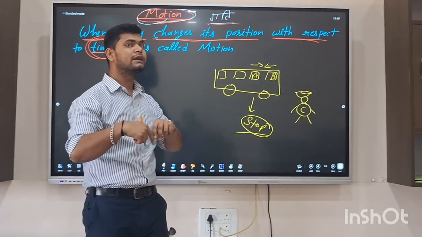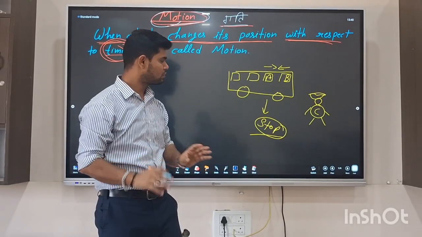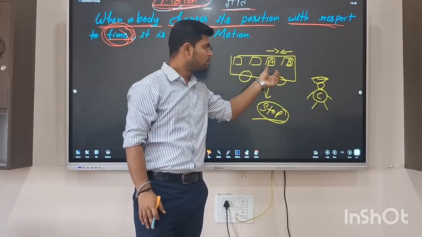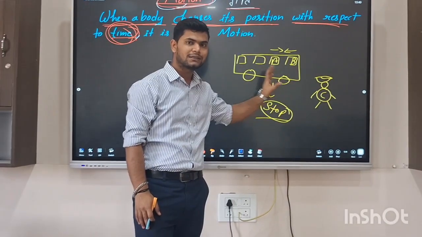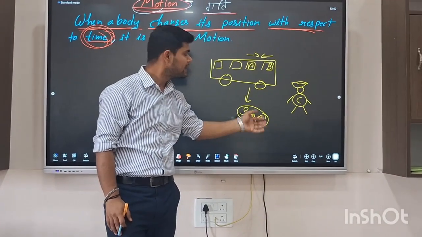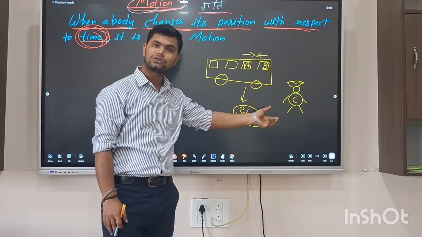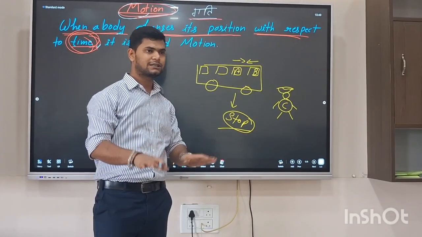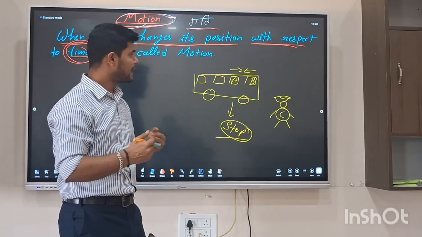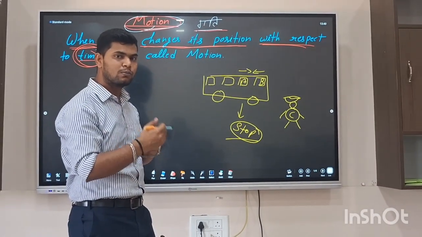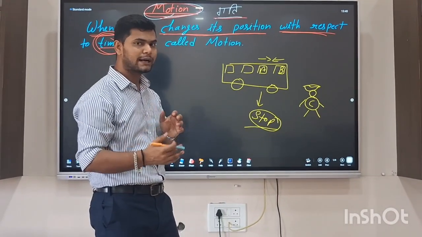If you are not moving, then you are at rest. According to C, both A and B are at rest because they are just sitting in front of him. And according to A and B, C is also at rest because he is just standing outside the bus. And according to A and B, both are sitting and both are at rest.